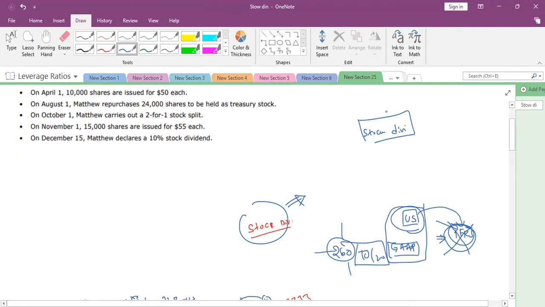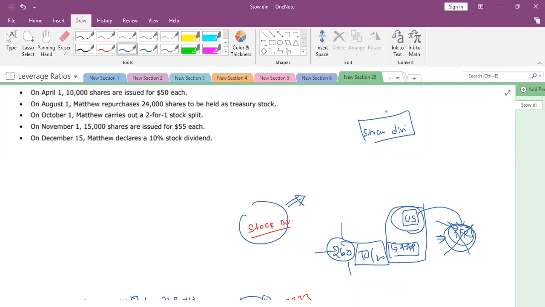If they don't want to use money, if they want to invest the money somewhere else, they give it so. Stock dividend is nothing but the company wants to use its cash, but at the same time it wants to satisfy the shareholder. So they will issue the stock dividend.